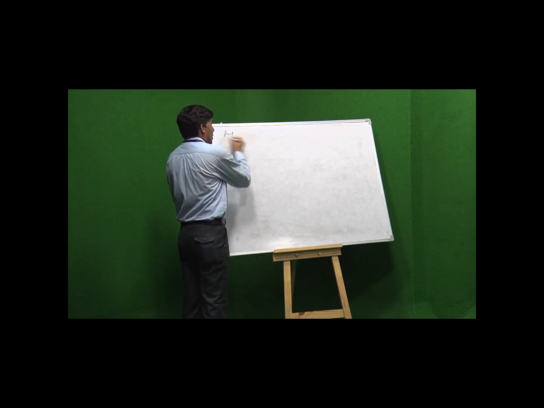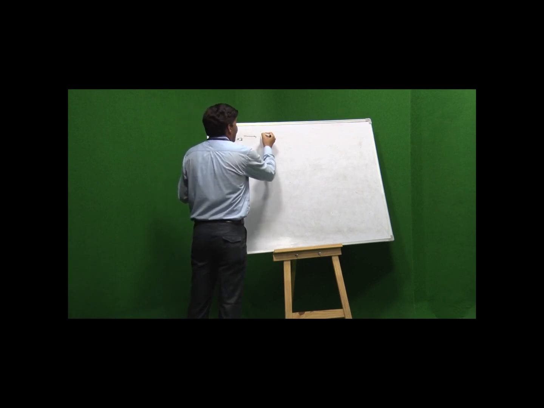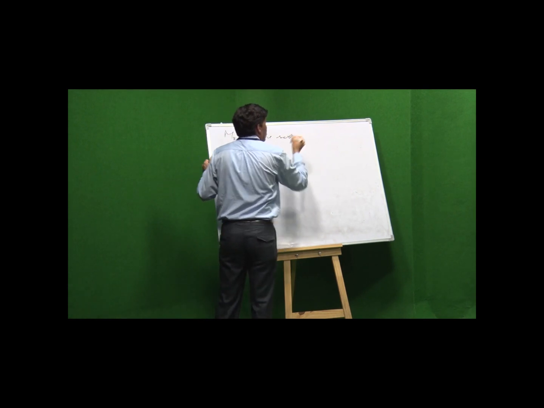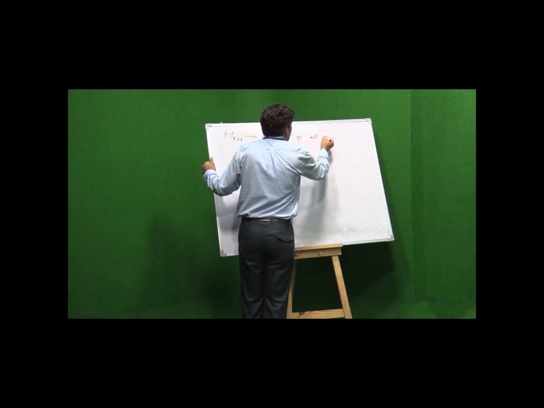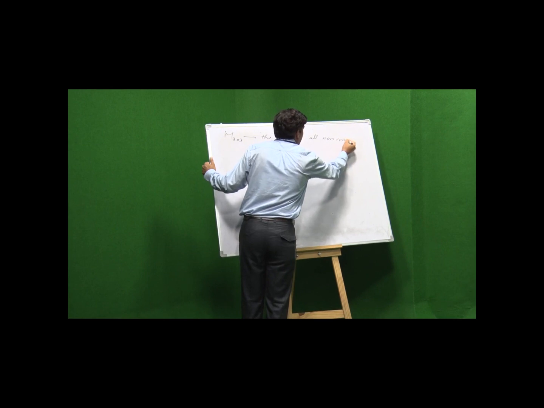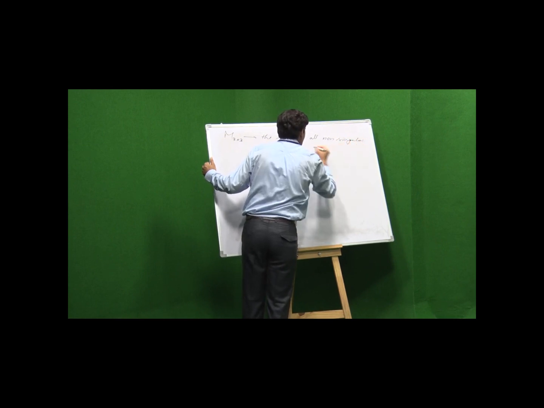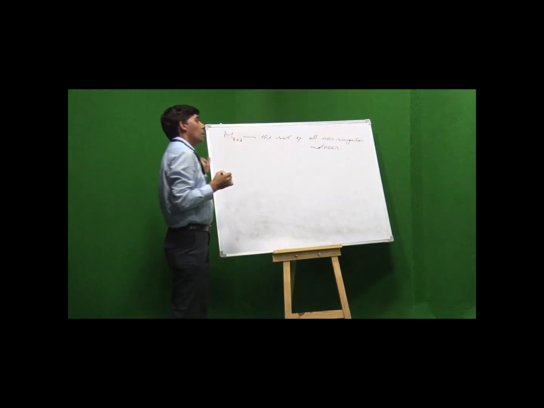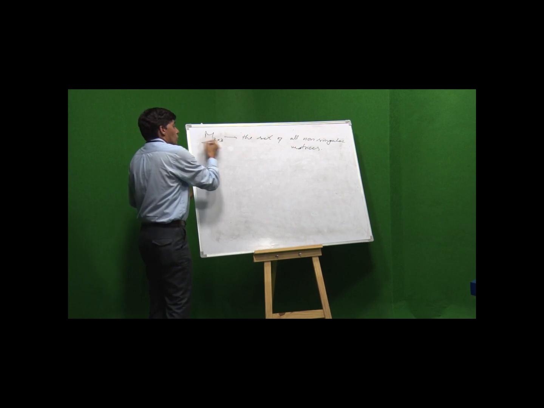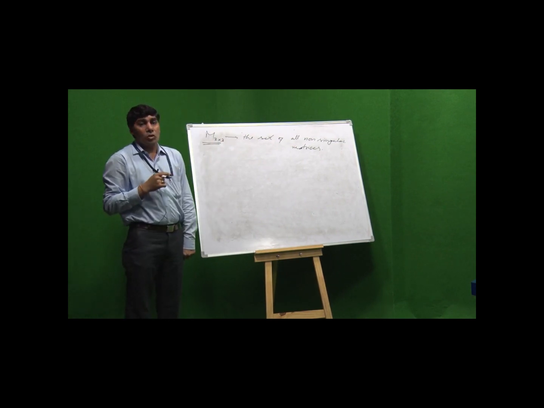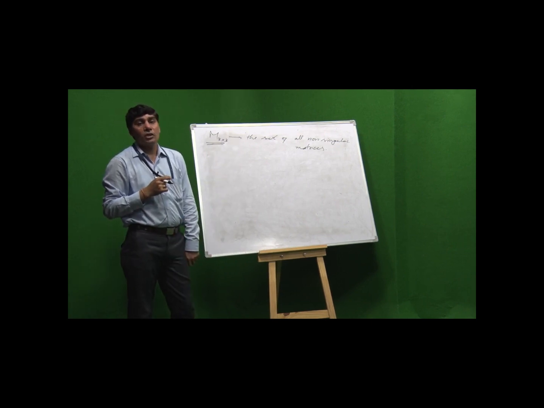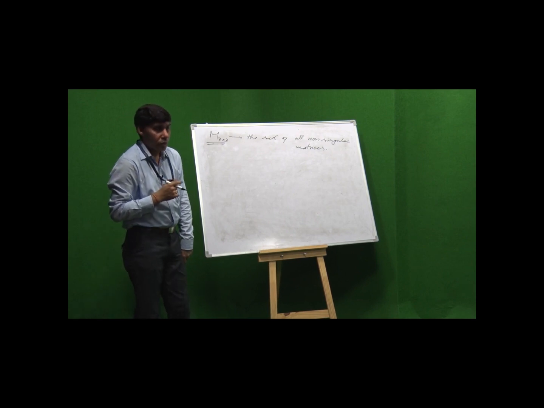M 3 by 3, that means the set of all non-singular matrices. We have to prove this M is a group with respect to matrix multiplication, but it is not an abelian group with respect to multiplication.